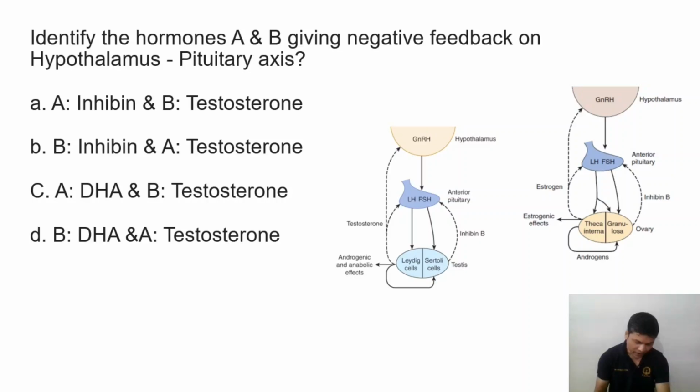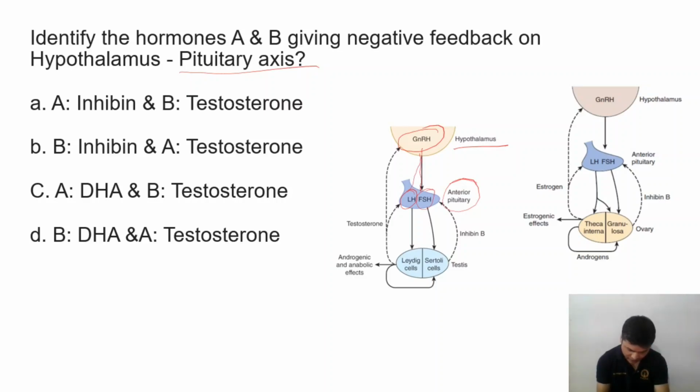Next one: identify the hormones A and B giving negative feedback on the hypothalamus-pituitary axis. Here the hypothalamus is releasing gonadotropin releasing hormone. This goes to the anterior pituitary, where we have two hormones, LH and follicle stimulating hormone.